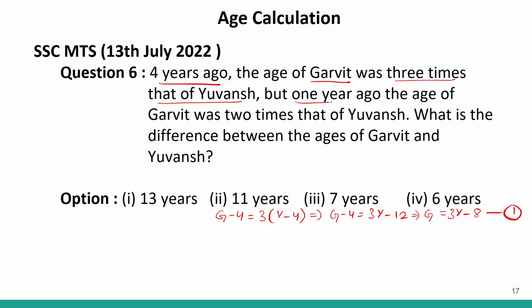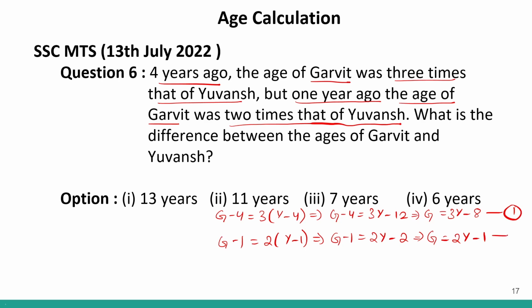Now, 1 year ago, the age of Garvit was 2 times that of Yuvansh. So Garvit minus 1 was 2 times that of Yuvansh minus 1. Correct? So this will be g minus 1 is equal to 2y minus 2. So if I take minus 1 this side, it will be positive. So I can say g is equal to 2y minus 1. This is equation number 2.